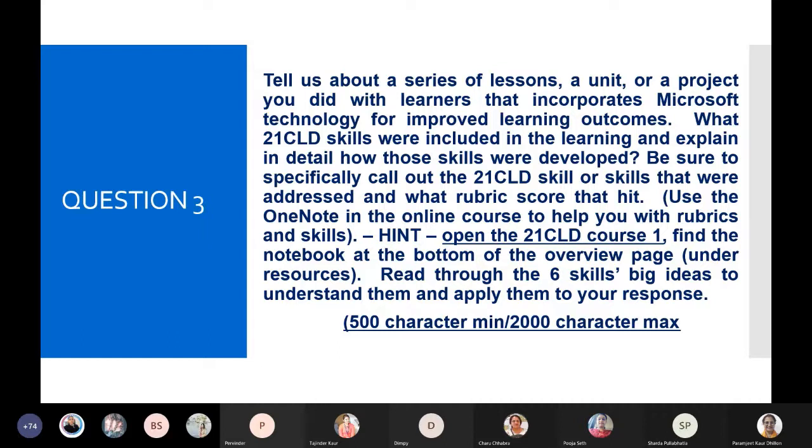21 CLD. It's taking time again. So we can be very specific. The 6 skills they have mentioned are collaboration, skilled communication, knowledge construction, self-regulation, real world problem solving, and use of ICT for learning. For grade 2 and 6 we can mention the Wakelet cultural exchange project, how we are doing collaboration, how students are doing skilled communication when they present during the special assembly, and the ICT tools they are using.